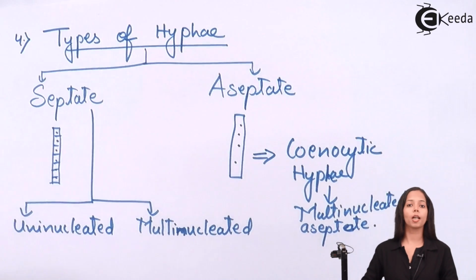Now we are going to study the next characteristic of fungi, that is mode of nutrition. What is the meaning of mode of nutrition? Mode of nutrition means obtaining food by some process. The only way of obtaining food in case of fungi is saprophytic.